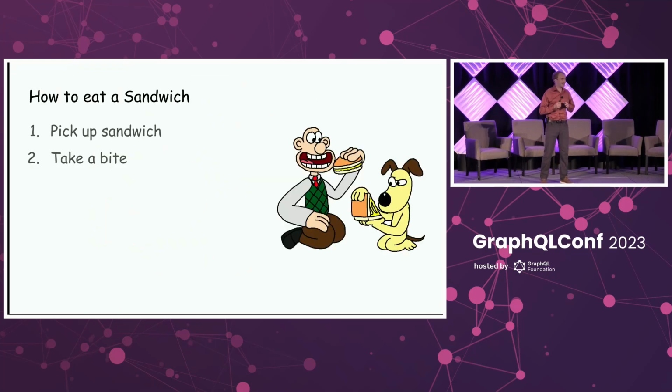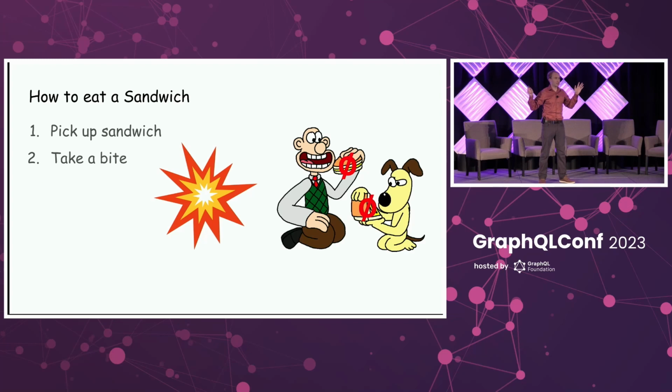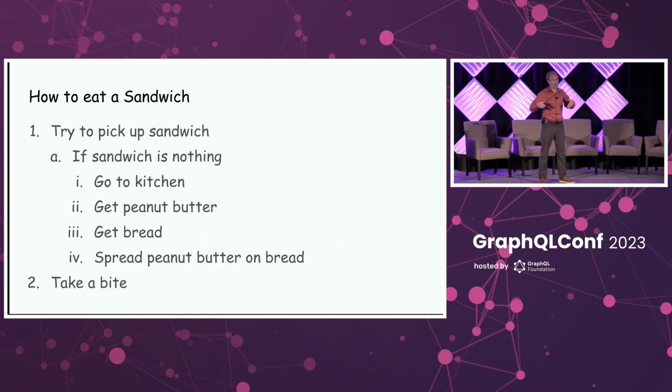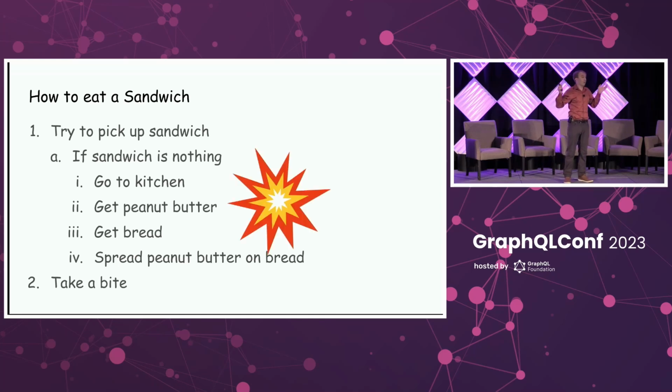Let's say we need to write instructions for someone to eat a sandwich. Step 1, pick up a sandwich. Step 2, take a bite. Our sandwich is gone. Null. What do? We can panic, we can give up, or we can improve our instructions. Try to pick up the sandwich. If sandwich is nothing, go to the kitchen, get peanut butter, get bread, spread peanut butter on the bread, take a bite. Simple. What if our peanut butter is nothing?